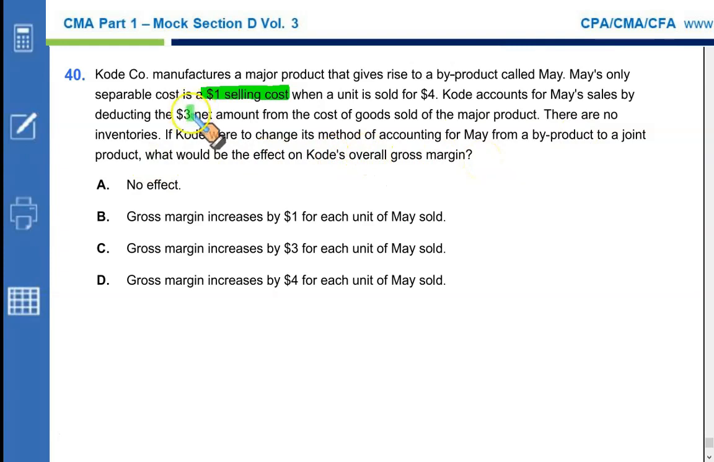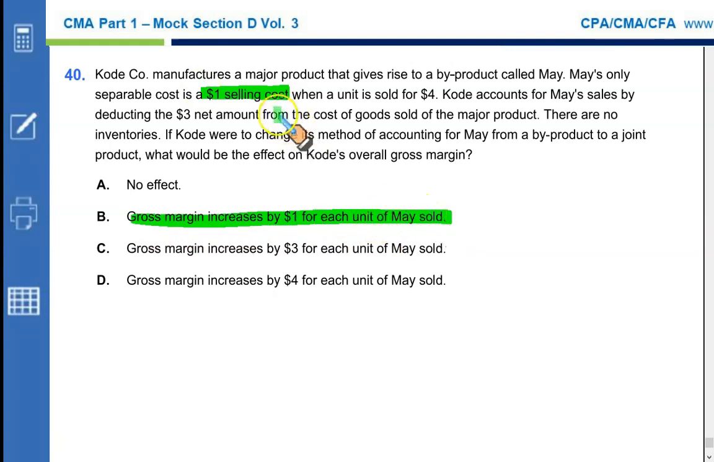See, this $1 selling cost was deducted from your cost of goods sold. So if this product, which is a byproduct right now, is treated as a main product, then we will not be deducting this $1 selling cost. Rather, it will be considered a selling cost after your gross profit. Overall net profit would remain the same. It's just that a reversal of this $1 selling cost out of the cost of goods sold will increase your gross margin by $1. So gross margin increases by $1 for each unit of May sold.